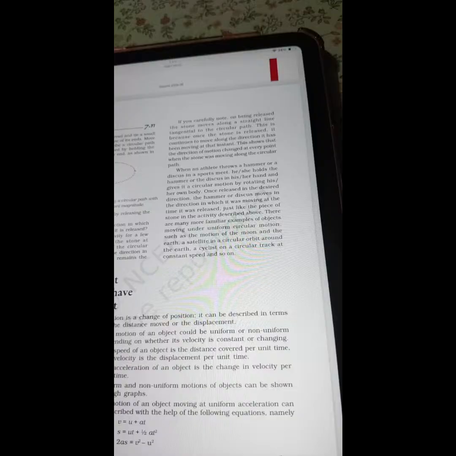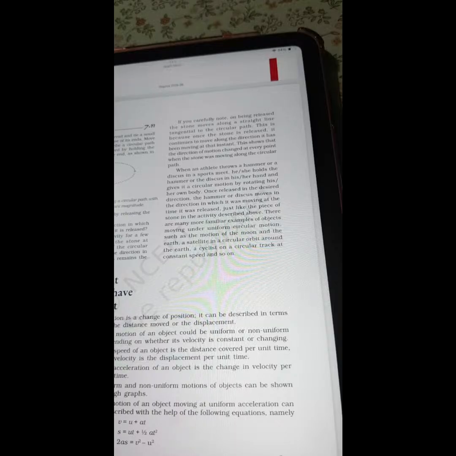Let's come to the right side of page number 84. If you carefully note, on being released, the stone moves along a straight line tangential to the circular path. This is because once the stone is released, it continues to move along the direction it has been moving at that instant. This shows that the direction of motion changed at every point when the stone was moving along the circular path.